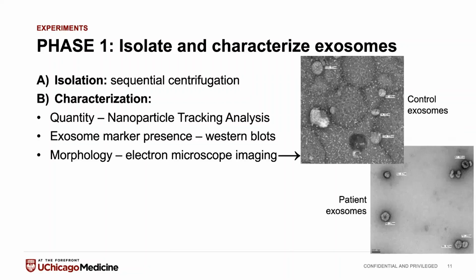And then we look at their morphology just to make sure that this process of collecting them hasn't damaged them or made them irregular in some way. This is a couple examples that we just got. We have control exosomes that are about the same shape. They're all rounded and they have about the same size that we would expect. And we're seeing the same in our patient exosomes. They are kind of varying in size, but that's pretty normal for exosomes. They're affected by a lot of things like osmolarity of the urine and a lot of other things in the kidney. So they can have a lot of varying sizes.